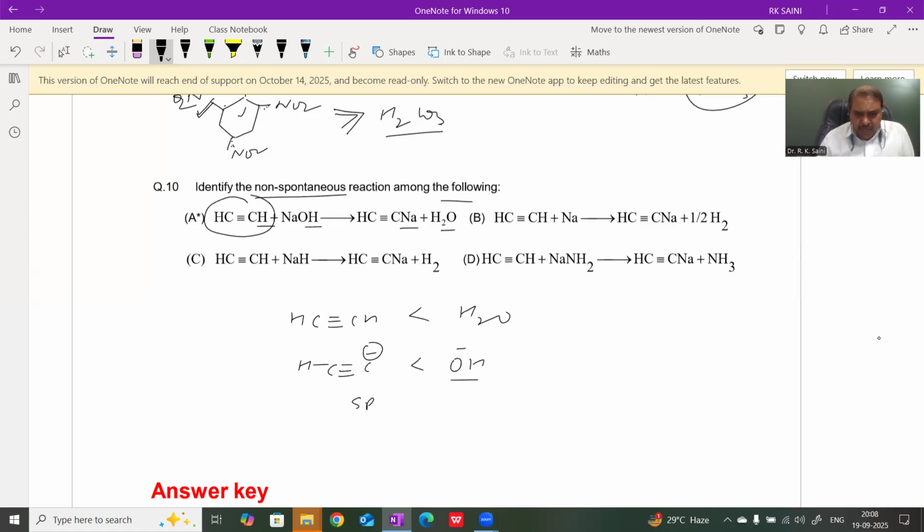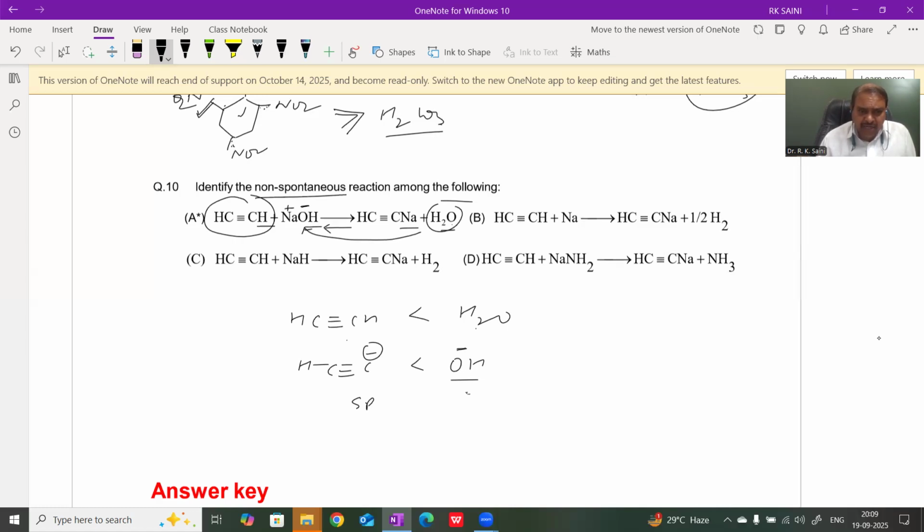OH ion is smaller in size than acetylide, therefore more solvated in water, and hence OH ion is more stable. Therefore, water is more acidic than acetylene, and the more acidic species exists in ionized form. Therefore, the backward reaction is favorable.